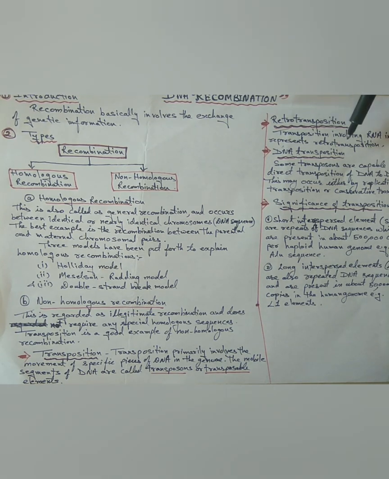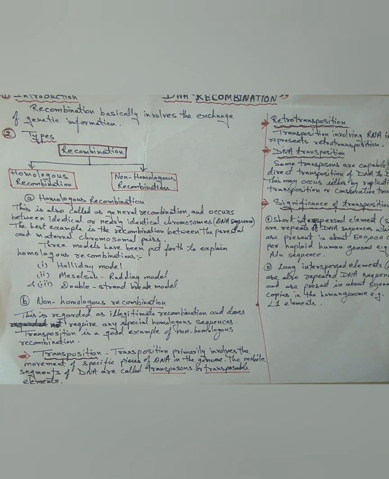Next, DNA transposition. Some transposons are capable of direct transposition of DNA to DNA. This may occur either by replicative transposition or conservative transposition. Both mechanisms require enzymes that are mostly coded by genes within the transposons. In replicative transposition, direct interaction occurs between the donor transposon and the target site to result in copying of the donor element.